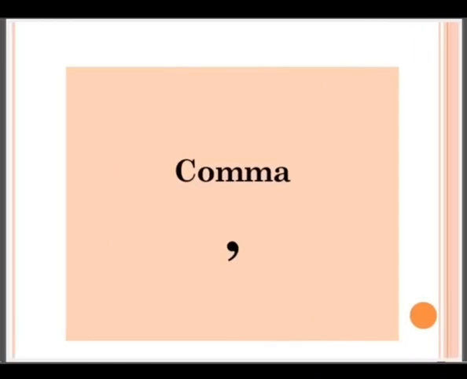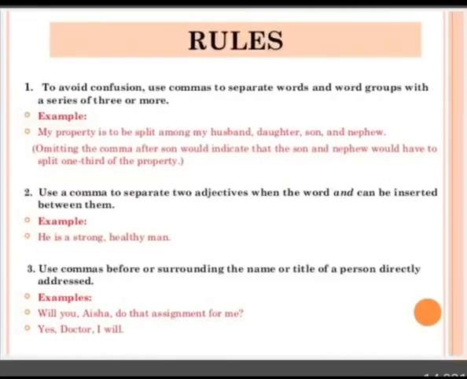Next, we will discuss the comma. To avoid confusion, use commas to separate words and word groups within a series of 3 or more. For example, my property is to be split among my husband, daughter, son and nephew. Use a comma to separate two adjectives when the word "and" can be inserted between them. Example, he is a strong, healthy man.